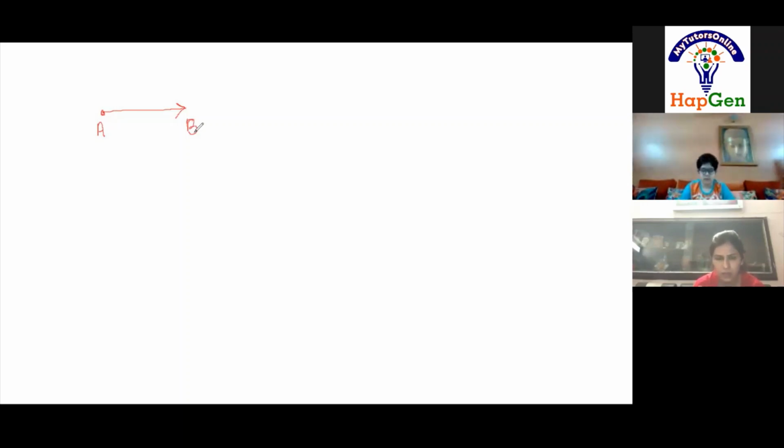Okay, let us do it from scratch. This is a line segment, AB. Now, I will start extending it from here like this. Now, this line segment AB is converted into ray AB.